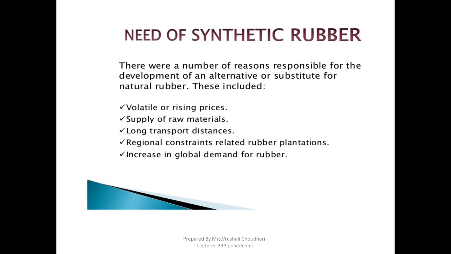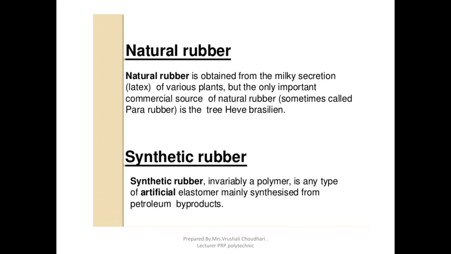Therefore, we manufacture synthetic rubber. What is synthetic rubber? It is a polymer with the elasticity property, manufactured synthetically using petroleum byproducts.